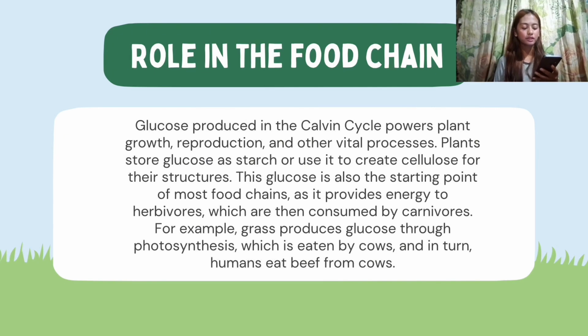The role of glucose in the food chain. Plants produce glucose through photosynthesis, with the Calvin cycle being a key part of this process. This glucose is the primary energy source for the plant itself, fueling its growth and vital functions. The glucose is also the fundamental energy source for the entire food chain. Herbivores eat the plants to get this energy, and then carnivores eat the herbivores, transferring the energy up the food chain. The example of grass, cows, and humans illustrates this transfer of energy from producer to consumer.